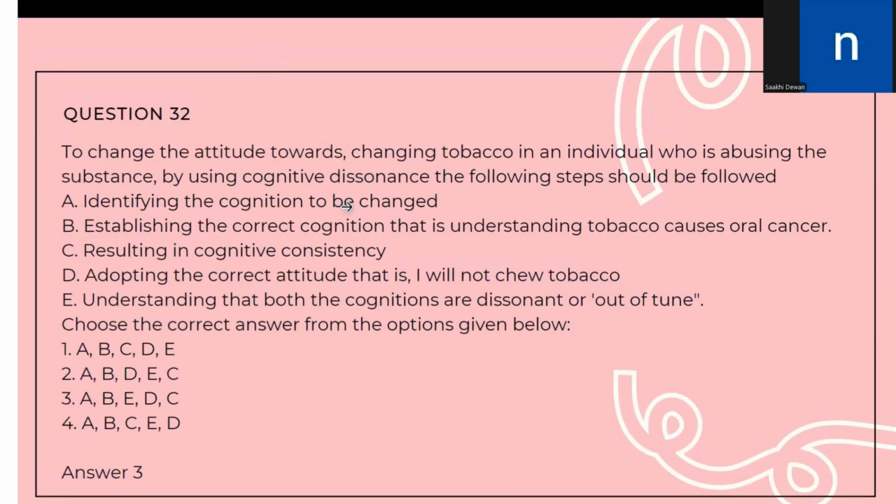Question 32. To change the attitude towards tobacco in an individual who is abusing the substance by using cognitive dissonance, the following steps should be followed.